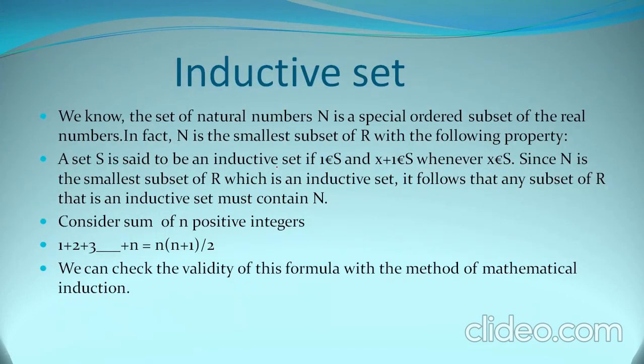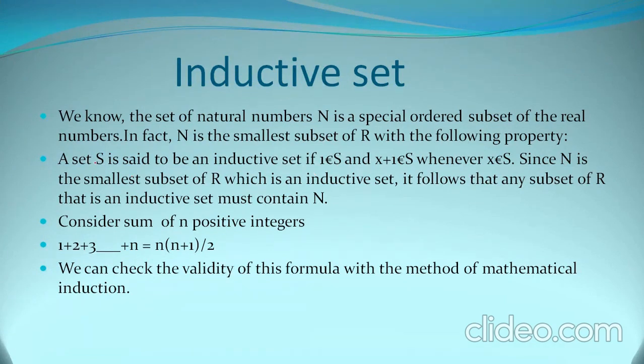Now, what is an inductive set? We know that the set of natural numbers N is a special ordered subset of the real numbers. हमें पता है कि set of natural numbers, set of real numbers का एक subset होता है, एक ordered subset होता है. In fact, N is the smallest subset of R with the following property. मतलब natural numbers जो हैं, set of natural number, वो set of real numbers का एक ऐसा smallest subset है, which with the following property, जो ये property follow करता है.